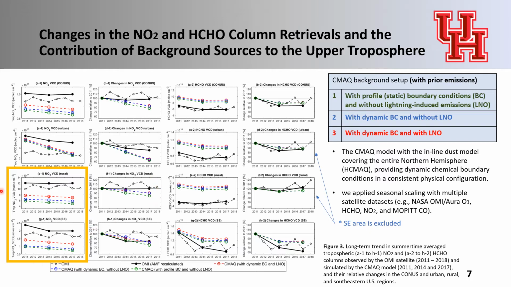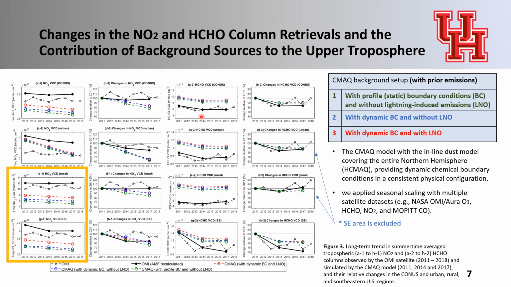We found that the addition of dynamic boundary condition and lightning emission is helpful to reduce model bias, dominantly in both rural and southeastern area. Compared to dynamic boundary conditions, lightning-induced emissions is more beneficial in this area.